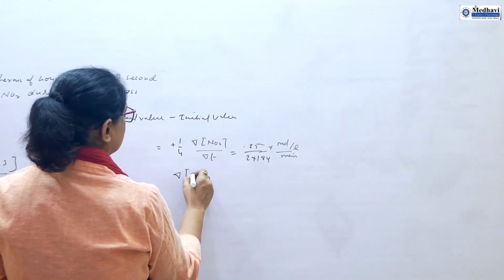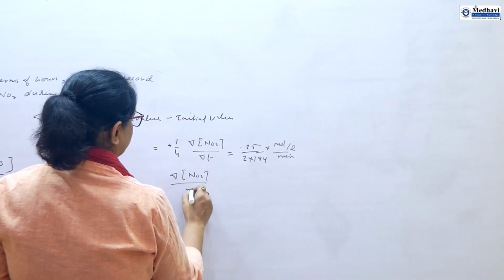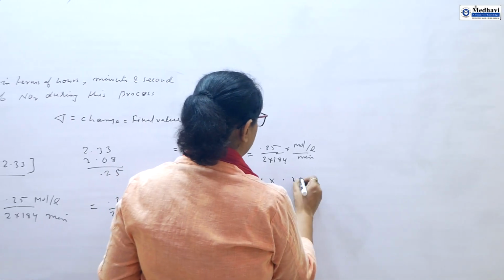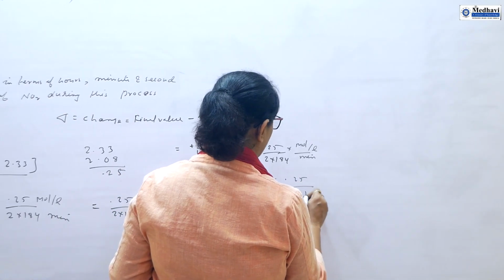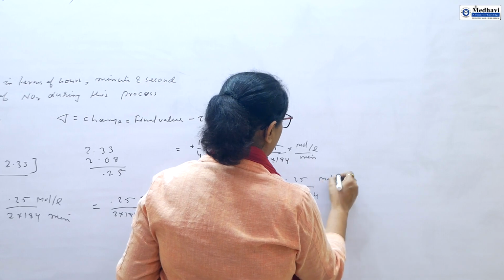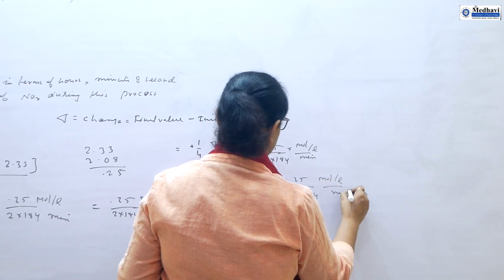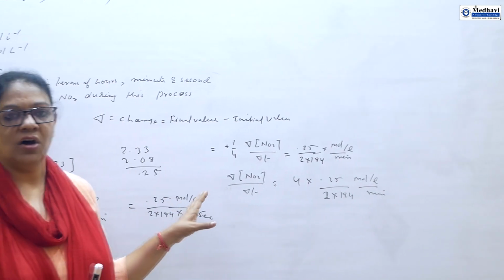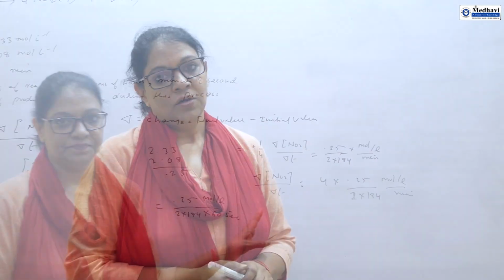So del NO2 by del T is equal to 4 times 0.25, 2 into 184 mole per liter per minute. So in this way we can solve questions based on this topic.